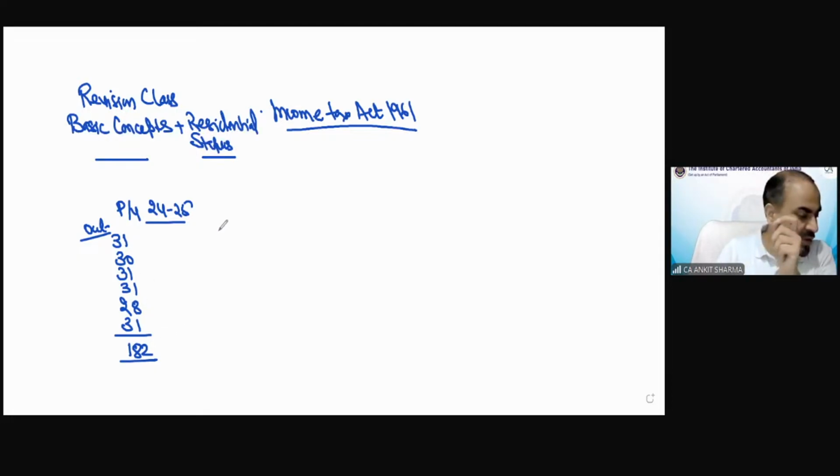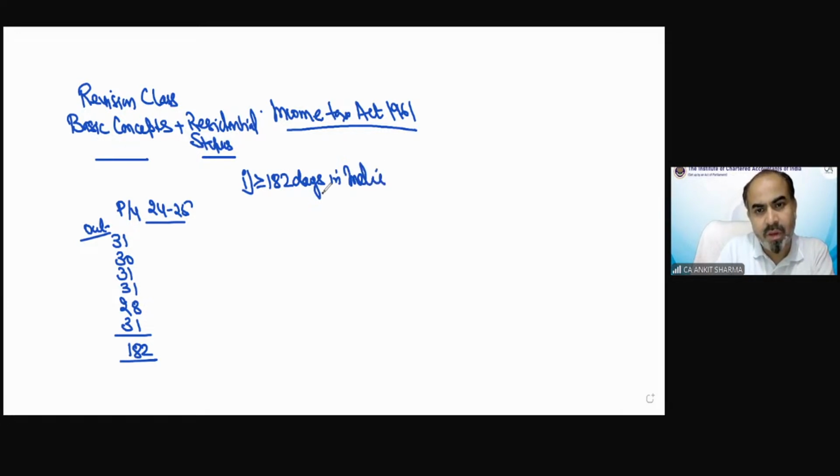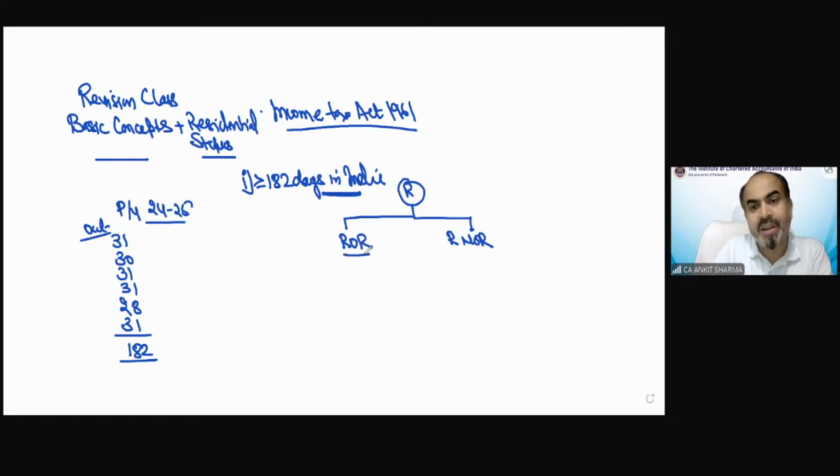So you can see she is fulfilling the first condition, the basic condition number 1, more than or equal to 182 days in India. Because she fulfilled this condition, she is in India for 182 days, so she would be a resident. Now, after becoming resident, we have to find out whether she is a resident and not ordinary resident, or a resident and ordinary resident.